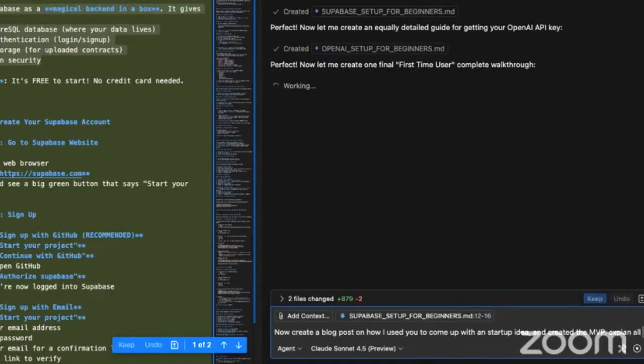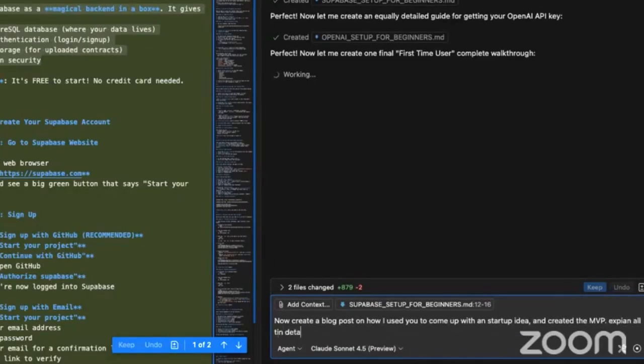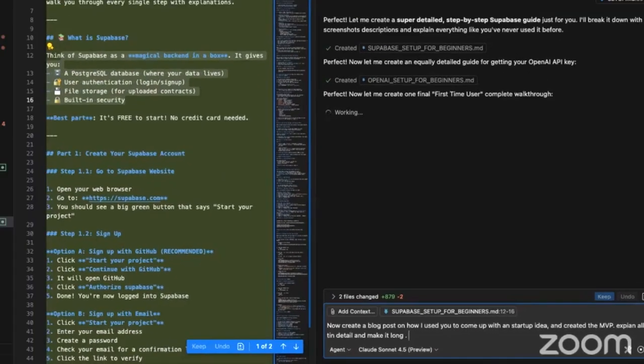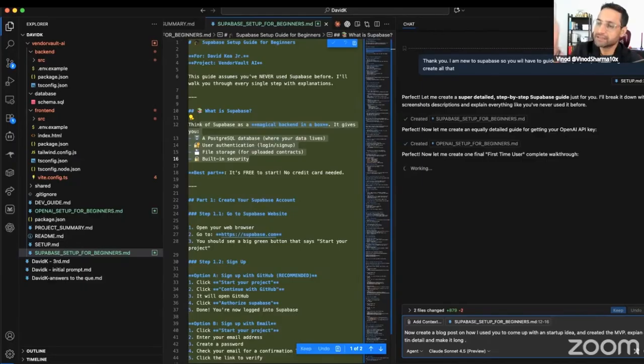Explain all in detail and make it long. So it will create a very good article because it just went through all the steps now. It will be able to create a post that has how we began and everything that we did. So for the content, it would be amazing.